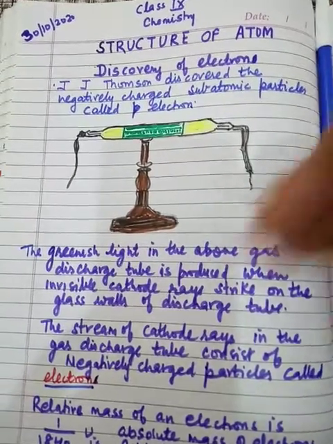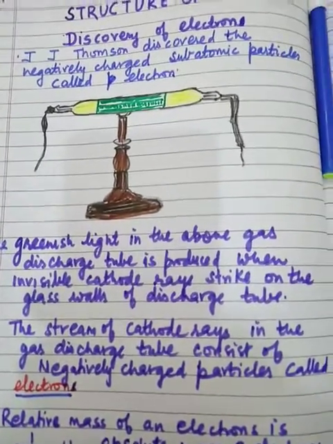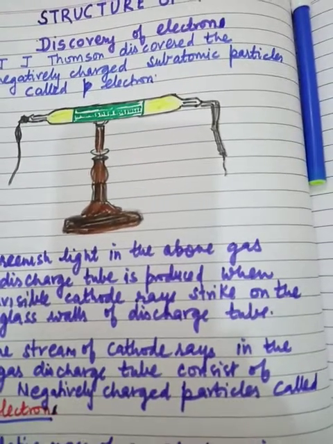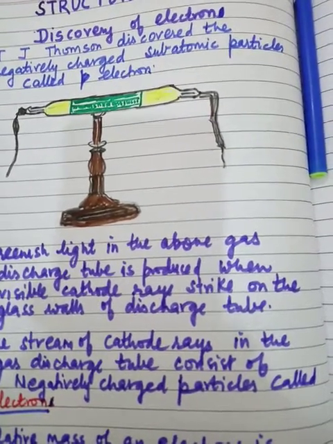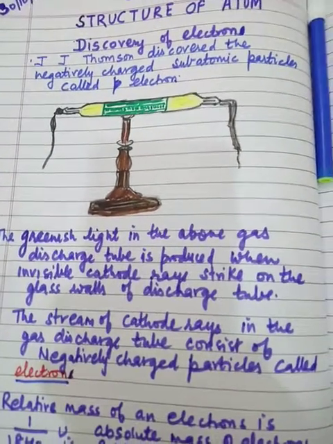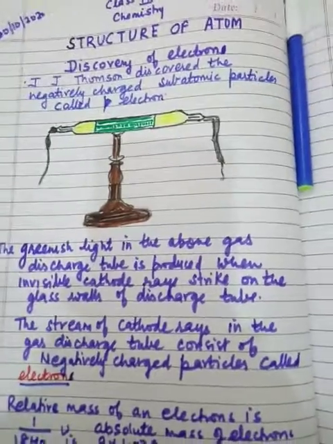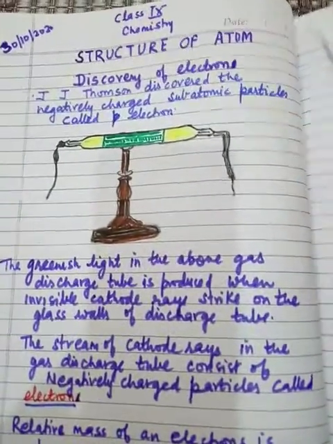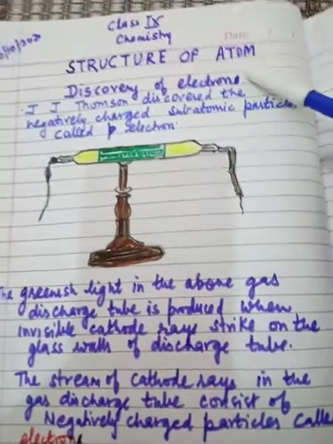Why do we need to study the discovery of electrons and protons? Electrons, protons and neutrons were discovered and put together to give us the structure of the atom. Because of that, if we study the discovery of electrons and protons, then we will be able to understand the structure of the atom. Now first, discovery of electrons.